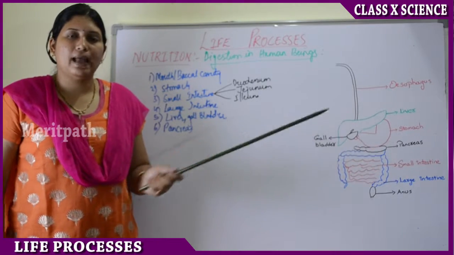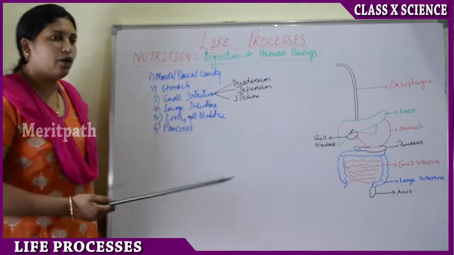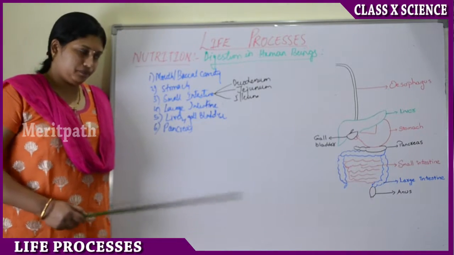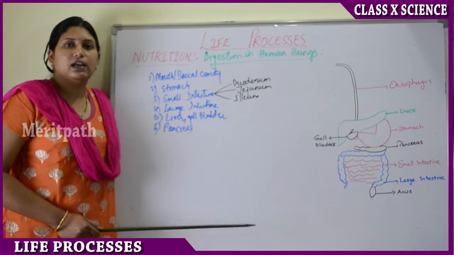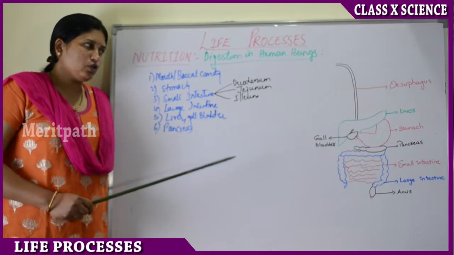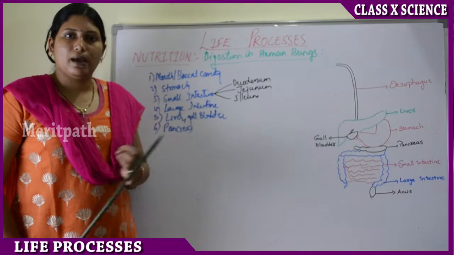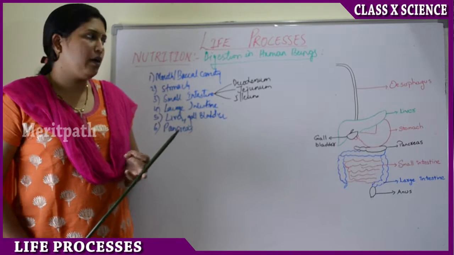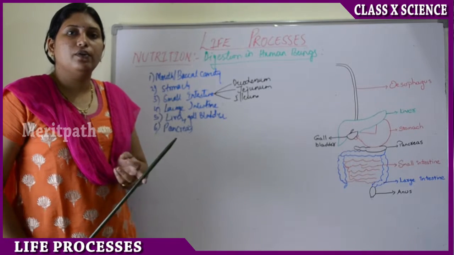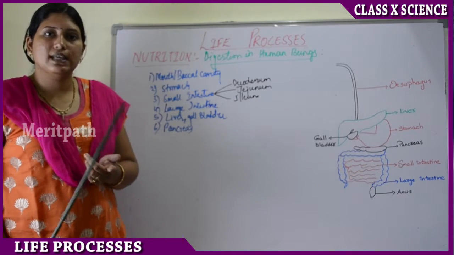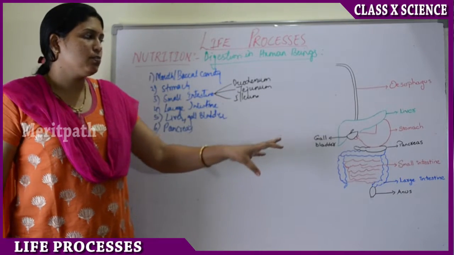And then the pancreas secretes trypsin, which helps in breaking down proteins, and the pancreas also secretes lipase, which helps in breaking down fats. So how are substances broken down now? Proteins are broken down into amino acids, fats are broken down into fatty globules, and carbohydrates are broken down into sugars, sucrose, etc. So that is how the major part of the digestion takes place in the small intestine.